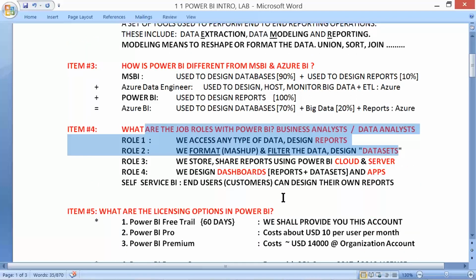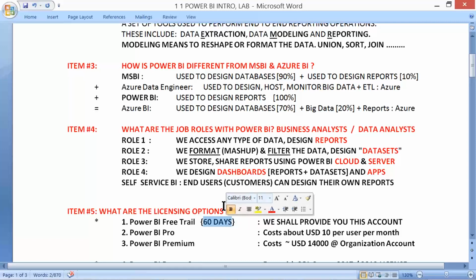And what about the licensing of Power BI? Free for 60 days. The account details will be provided in the very next class once we start our examples. Generally, personal email addresses will not work for the free license, so we shall provide you our SQL School account valid for the next 60 days.